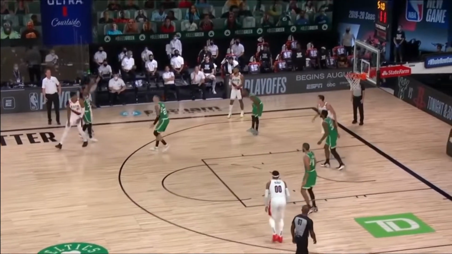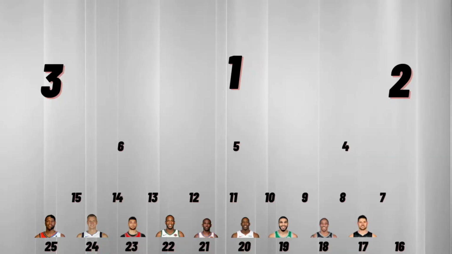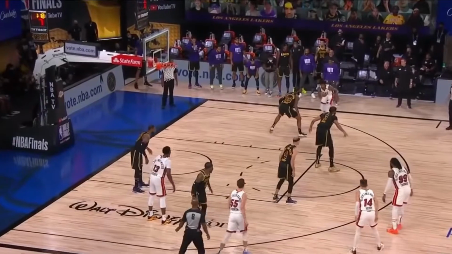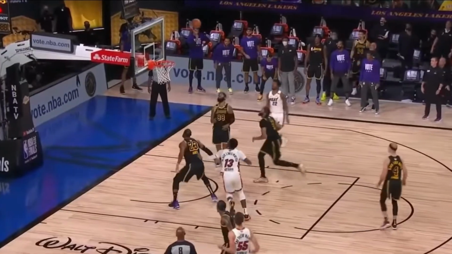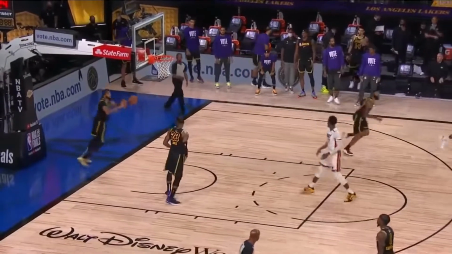At 17, we have a top 5 center in Nikola Vucevic. Nikola Vucevic is the type of guy that will give you 20, 12, and 4 on any given night. At 16, we have Rudy Gobert. He is getting 2 blocks per game. At 15, we have Jimmy Butler. The reason why he isn't higher is because we're only using the regular season. If we included the playoffs, he would probably be a top 12 player.